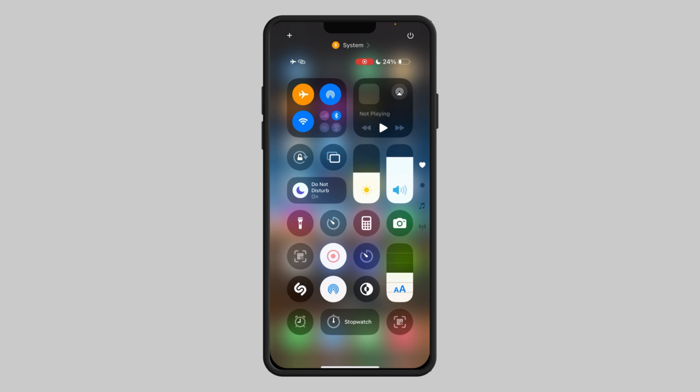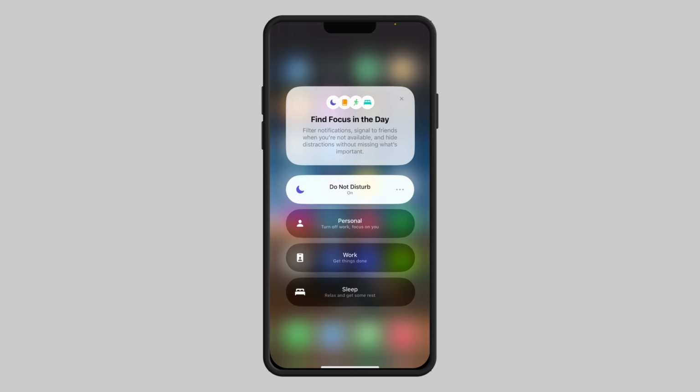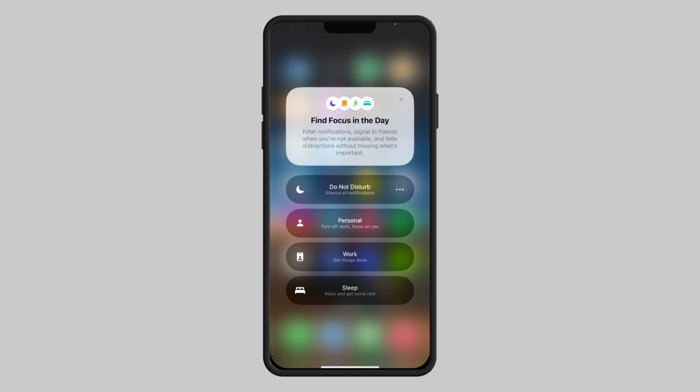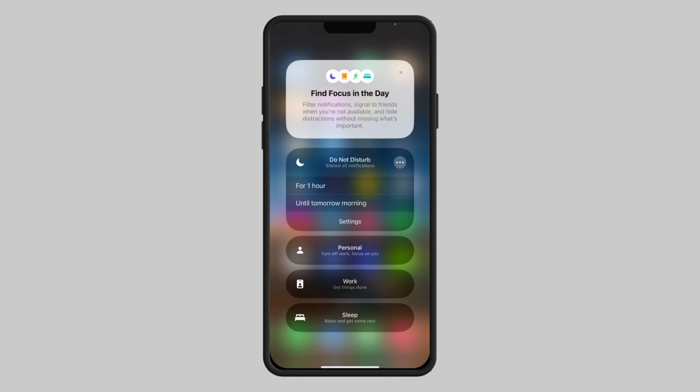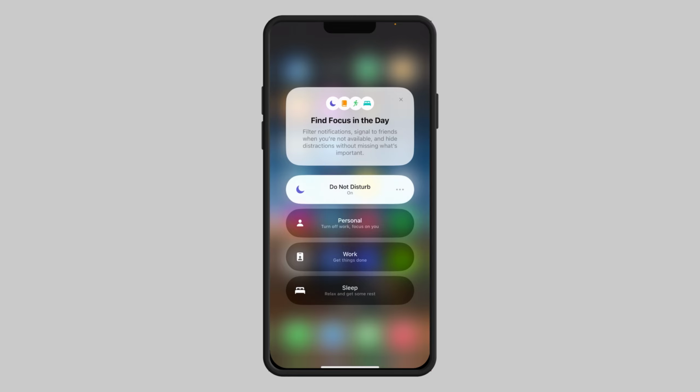So I'm going to swipe down my screen. The do not disturb is currently on. Whenever the do not disturb is on your iPhone, it's going to automatically disable all the notifications. If I click on it, you can see, if I turn it off, before I turn it on, you're going to be told that it's going to silence all the notifications. It can silence them for 1 hour, or until tomorrow. So you can just select anything you want, from your own desired choice. So when the do not disturb mode is on the iPhone, it's going to silence all the notifications. This is basically what happens when the do not disturb is on.